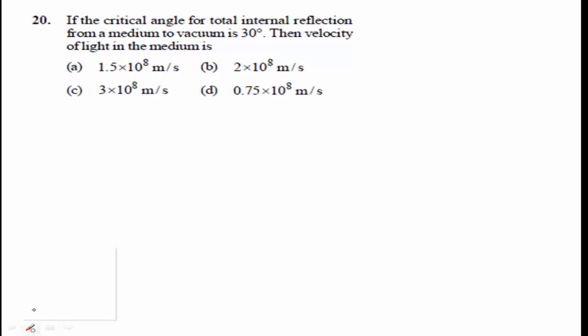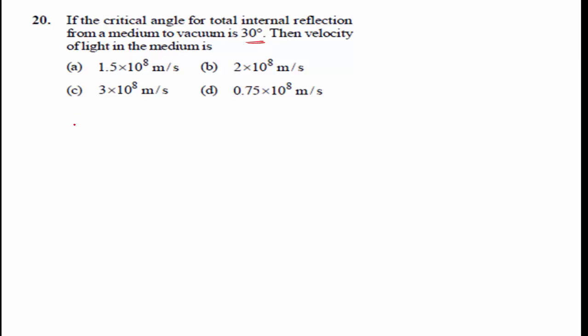The next question is if the critical angle for total internal reflection for a medium to vacuum is 30 degree, then velocity of light in the medium.